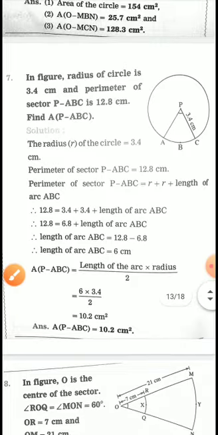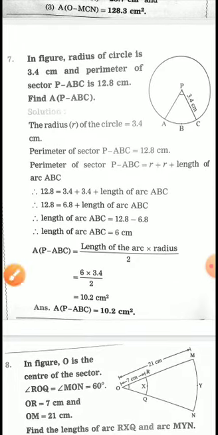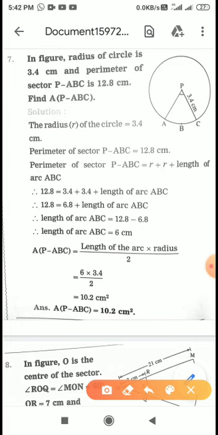Now here we have seventh one. See, again diagram is given. Let's read the question. In the figure, radius of circle is 3.4 centimeter.